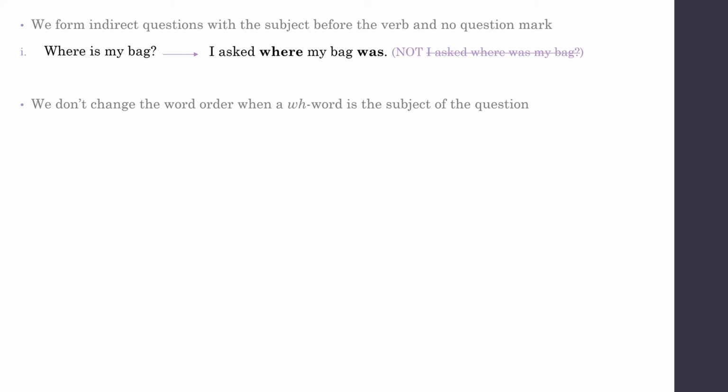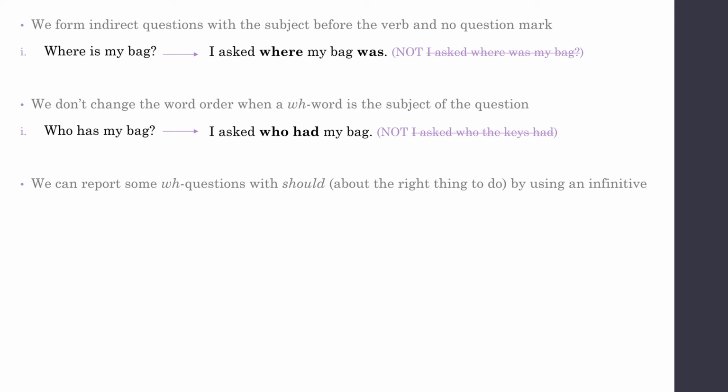Also, another point is that we do not change the word order when the WH word is the subject of the question. For example, who has my bag? Okay, it would be I asked who had my bag, not I asked who the keys had. Of course, we cannot change the order.